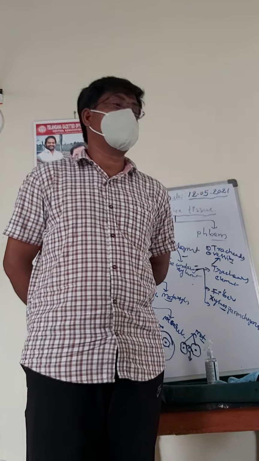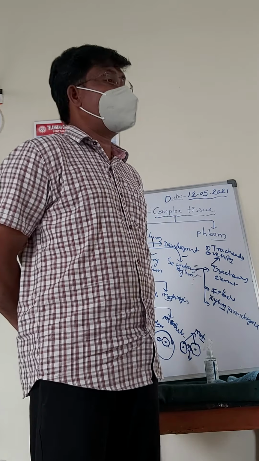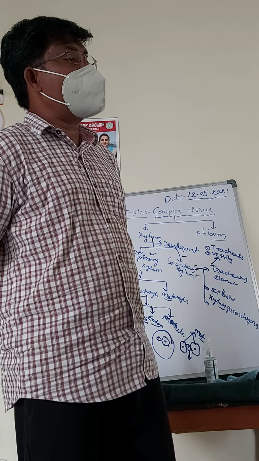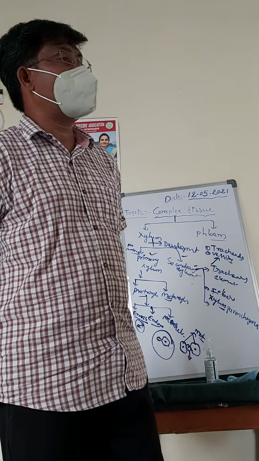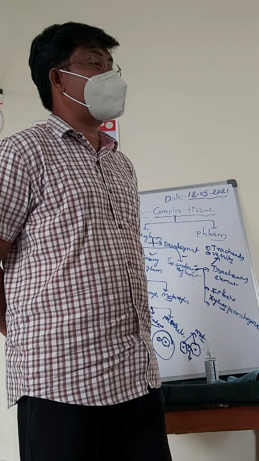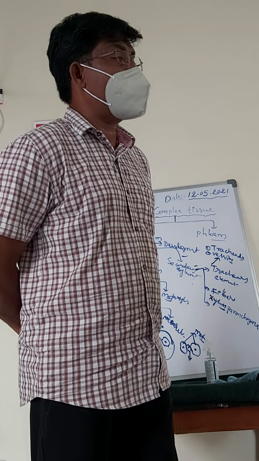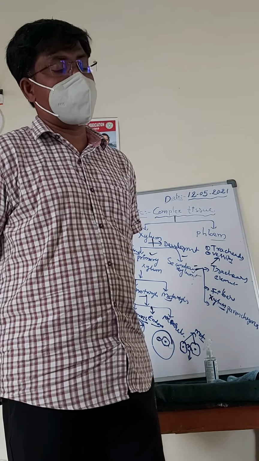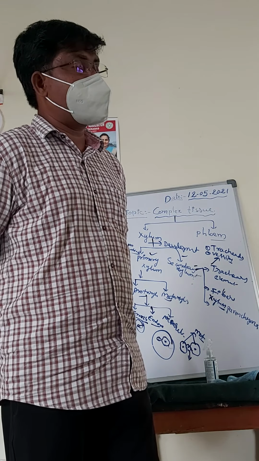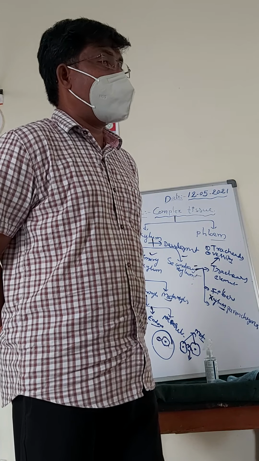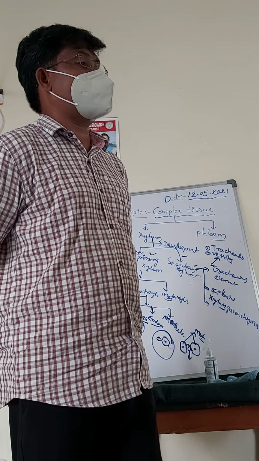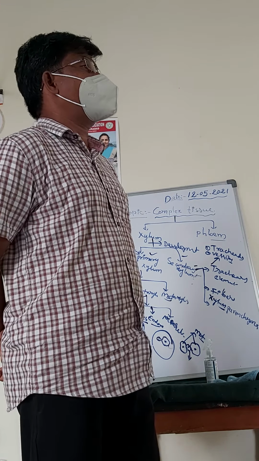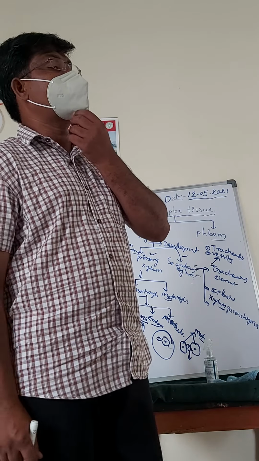Then the second one is vessels. The vessels are found in angiosperms, but they are not found in the Winteraceae family and also Trichodendraceae. In these families, the vessels are absent.